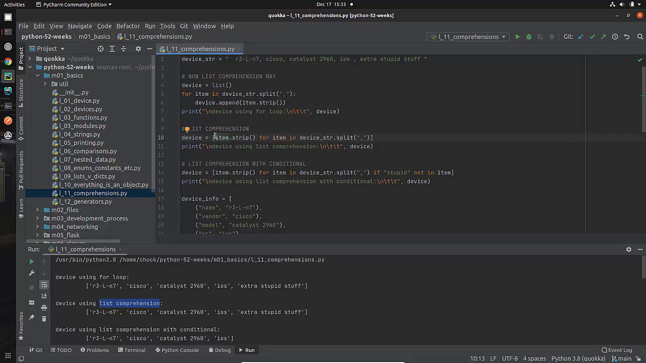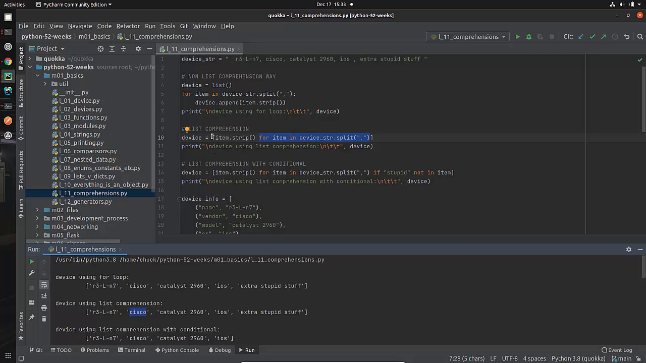So at the end of the first iteration, I'm going to have something right here that's going to be the first item that has had the leading and ending spaces stripped off of it. That would be this thing. The second time I go through this for loop, the second iteration, I'm going to be stripping off the beginning and ending white space from Cisco.